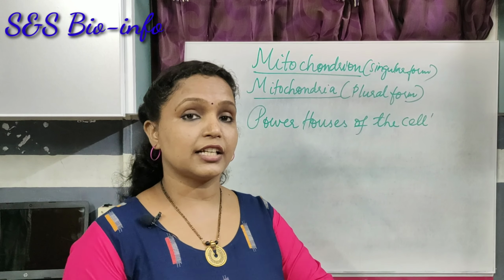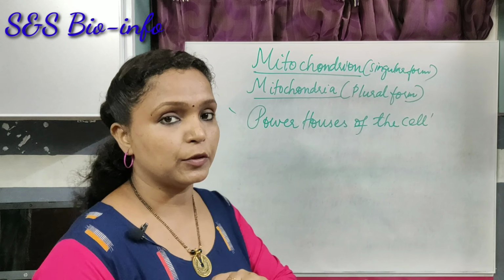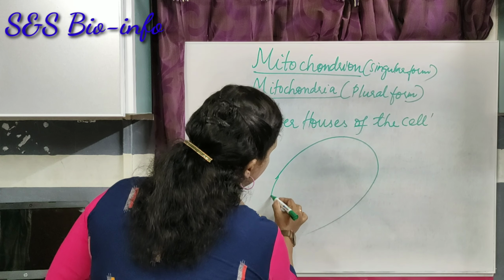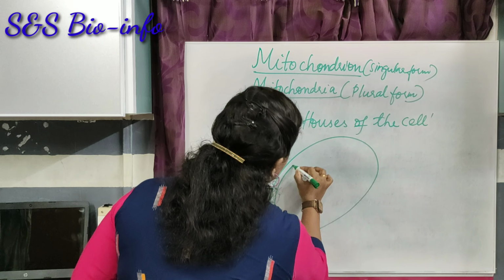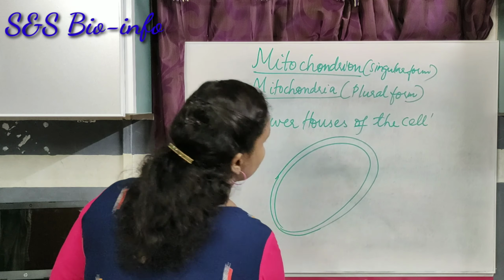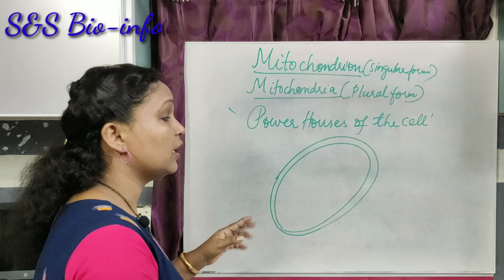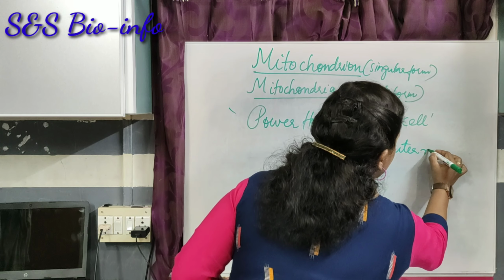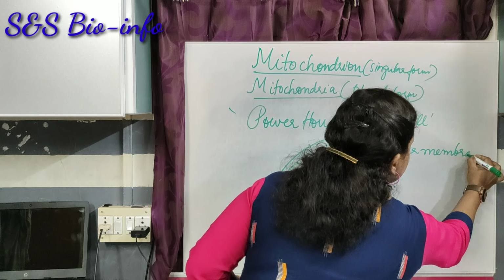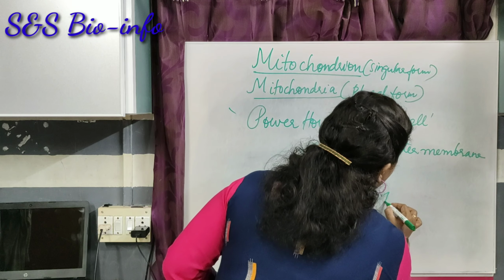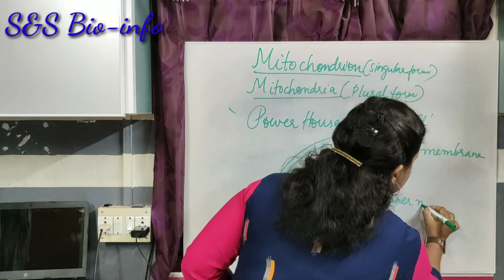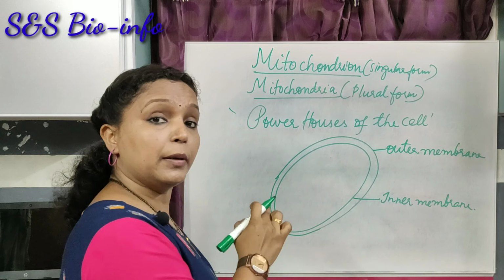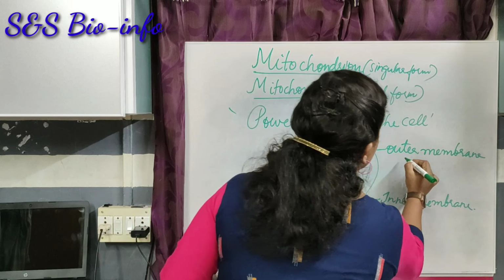Now let's study the structure of the mitochondrion with the help of a diagram. So, the mitochondrion is a double membranous structure. It has an outer membrane and the inner membrane. The outer membrane is porous in nature.